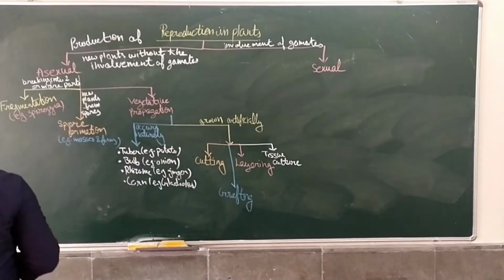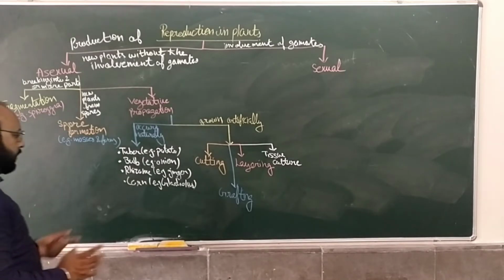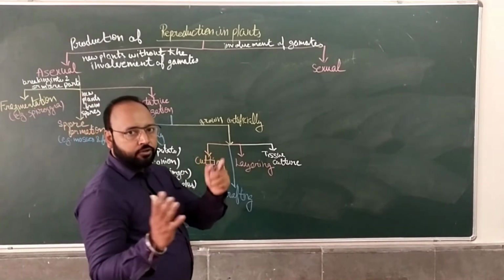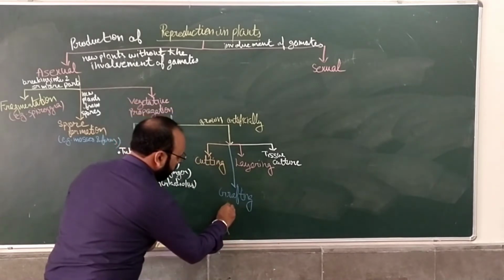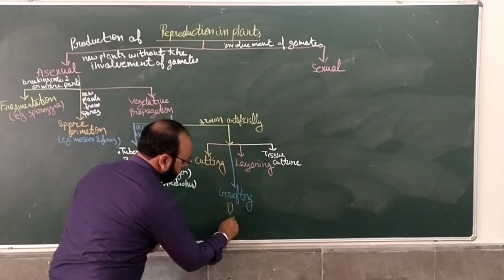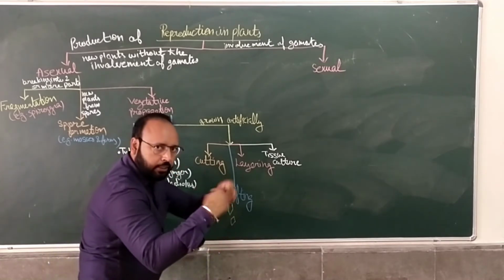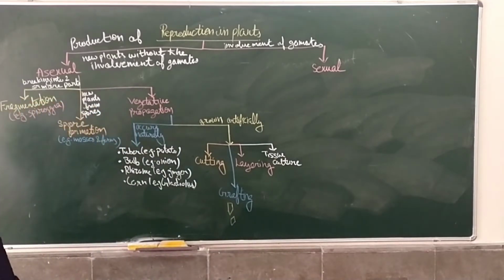Then grafting: by joining the stems of two plants, the stock and the scion. One plant part is this and another is this, so we combine both, cover it, and then we can use it. That is grafting.